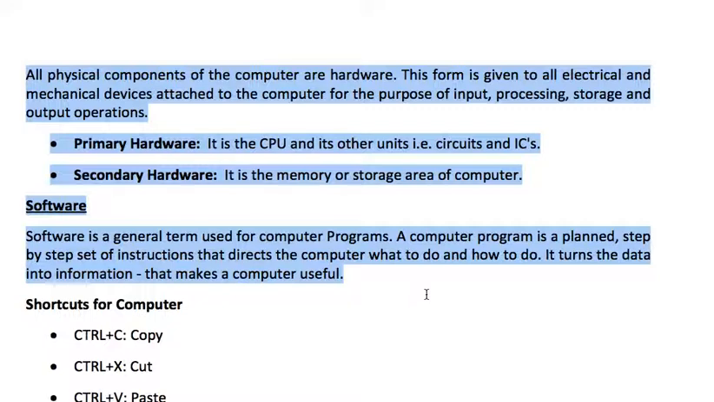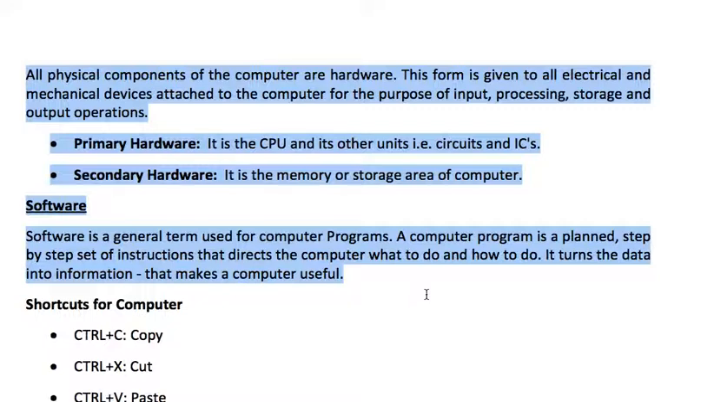There are two types of hardware. Primary hardware is within the computer, which helps in processing the data. It is the CPU and other units like circuits, ICs. And secondary hardware is the memory or storage area of the computer.